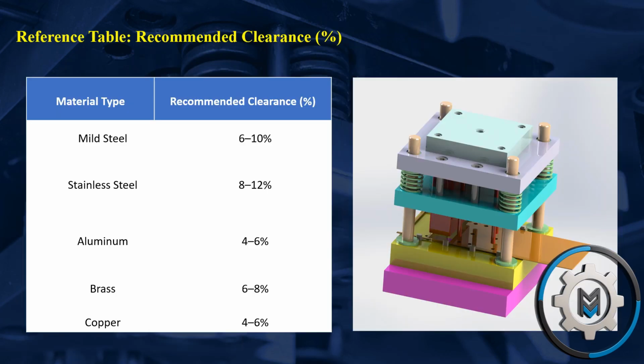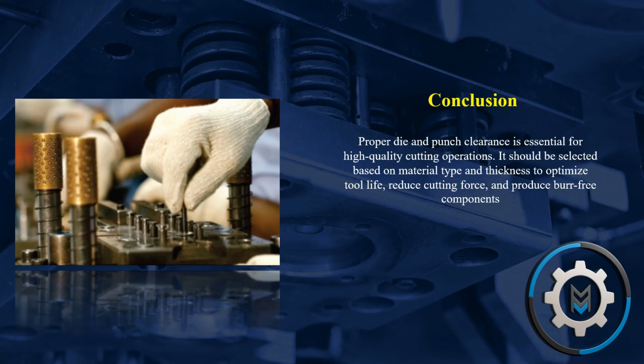Reference table, recommended clearance percent. Material type, recommended clearance percent. Mild steel, 6 to 10%. Stainless steel, 8 to 12%. Aluminum, 4 to 6%. Brass, 6 to 8%. Copper, 4 to 6%.